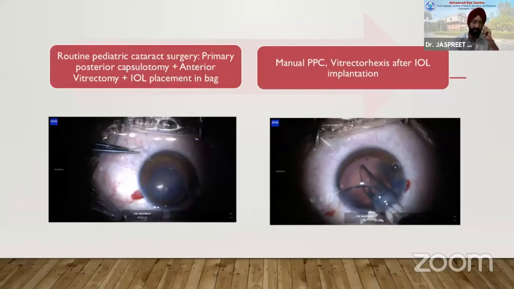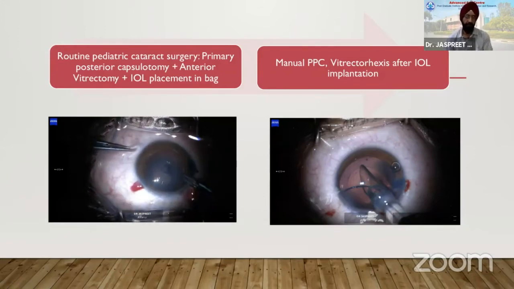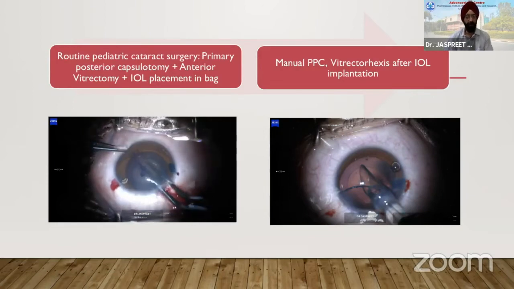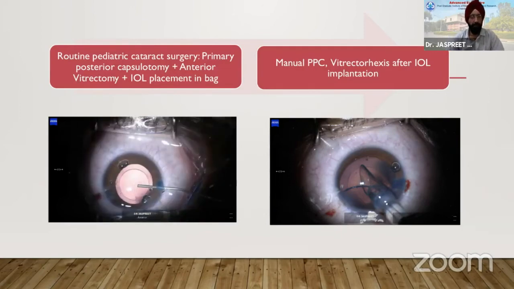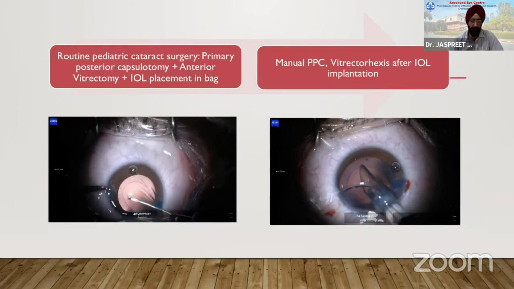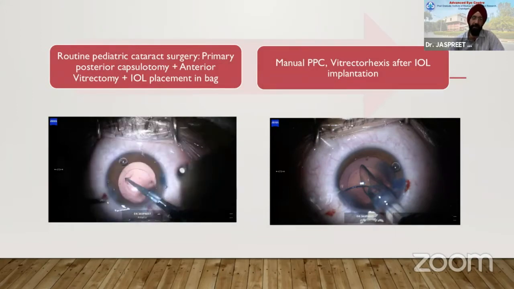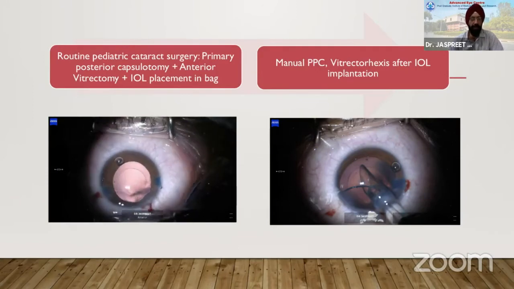So routine pediatric cataract surgery, what does it involve? As has been shown in our first talk, you basically stain the capsule and perform an anterior capsular excise, which should be adequately sized. Then you remove your lens matter, and after removing the lens matter, you do a primary posterior capsulotomy. This primary posterior capsulotomy should also be of adequate size. Don't make it so small that it leads to closure, and don't make it too large that IOL implantation becomes difficult. So in conventional pediatric cataract surgery, the IOL is implanted in the bag after doing an ACC and a PPC.